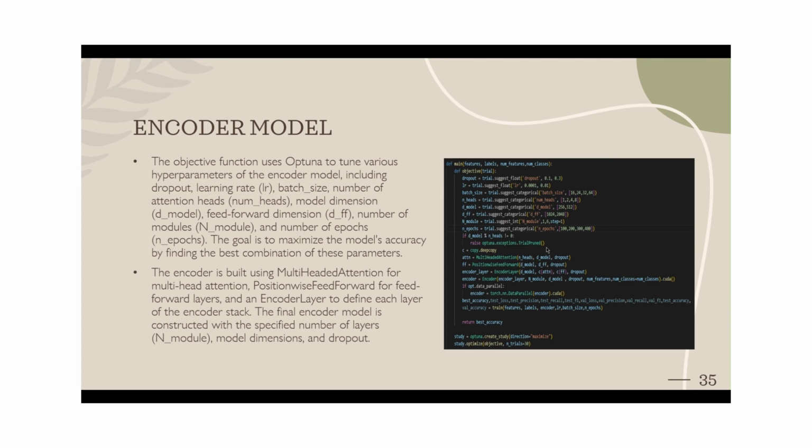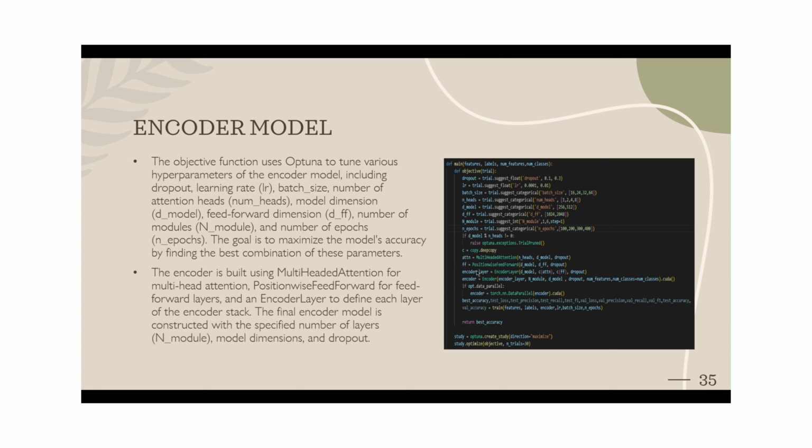Like in the attention layer, D model is divided into smaller parts of query, key and values, so it has to be divisible. Just in case, we have put a raise here.